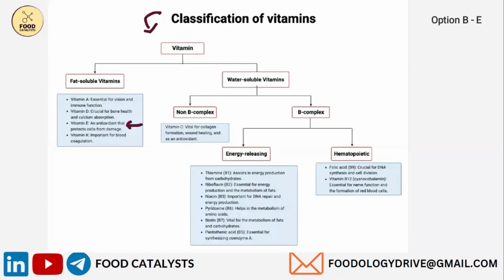Next are water soluble vitamins, which are again classified into non-B complex and B complex. Non-B complex is vitamin C, and B complex is further classified into energy releasing and hematopoietic. Hematopoietic has vitamin B9 and vitamin B12, which are folic acid and cyanocobalamin respectively, and the functions are given. Energy releasing B complex vitamins are thiamine, riboflavin, niacin, pyridoxine, biotin, and pantothenic acid.